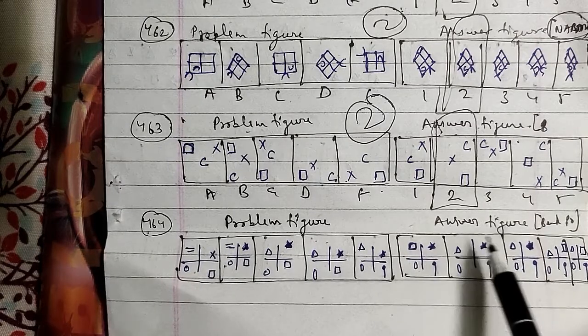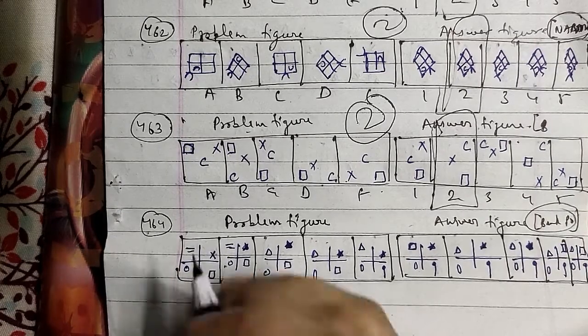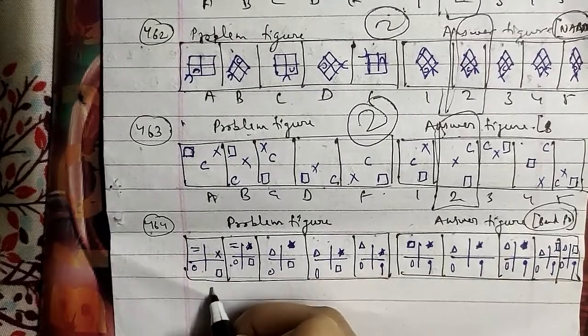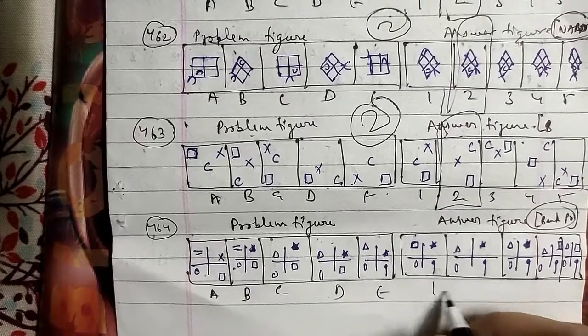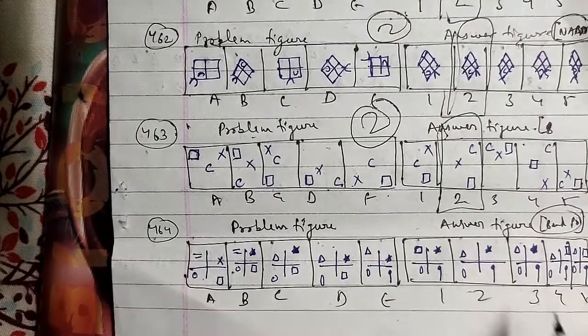These were the problem figures and these were the answer figures, which have been asked in the bank PO question paper. Equal, multiply, circle and rectangle, that is figure A. This is B, C, D and E. This is 1, 2, 3, 4 and 5 respectively.